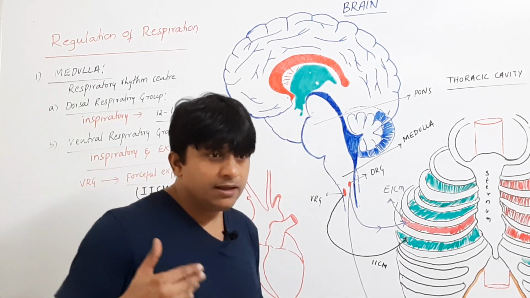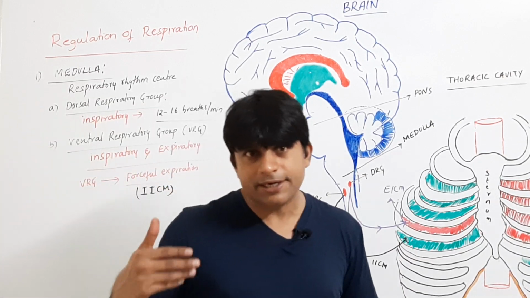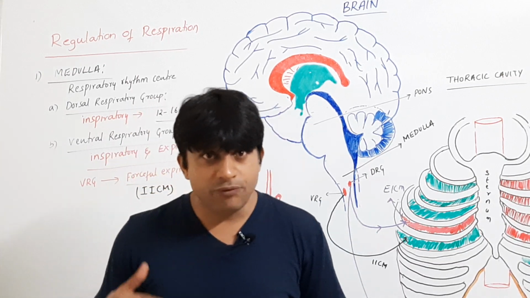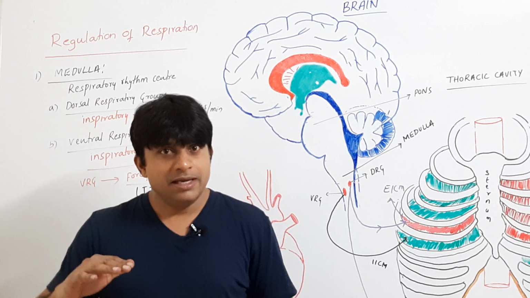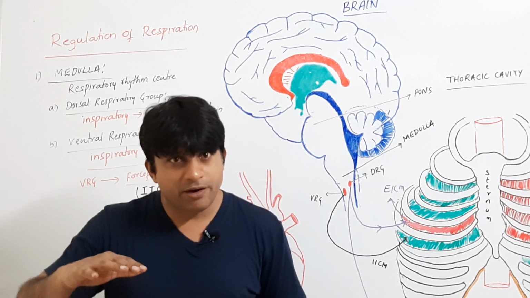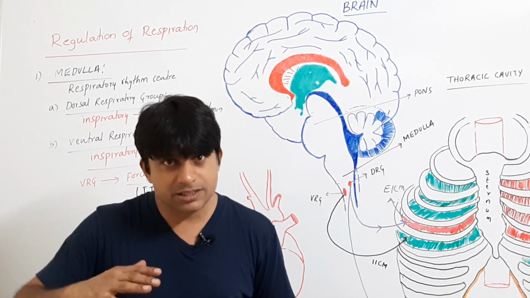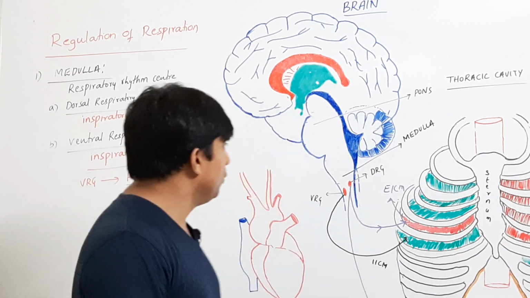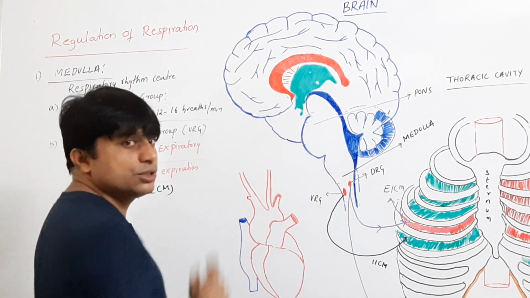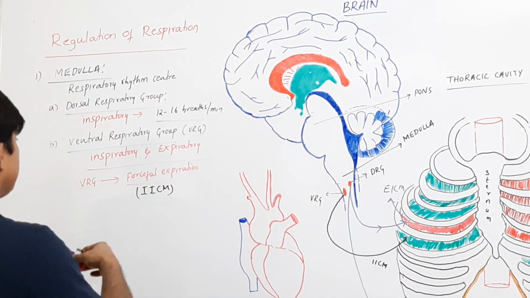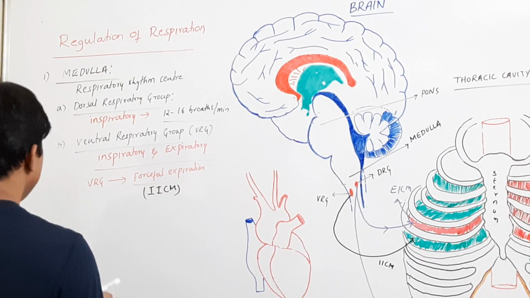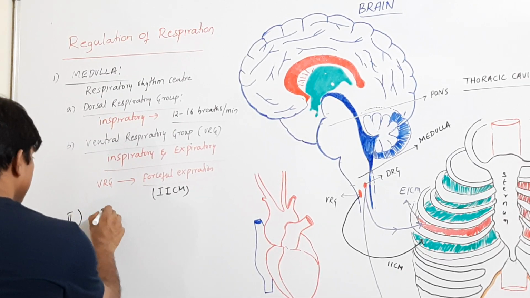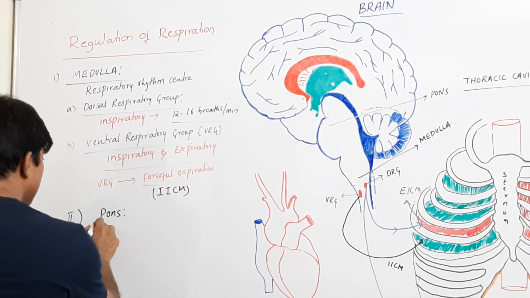Next, there are certain times when our rate of breathing increases or decreases. When the rate of breathing increases or decreases, this is controlled by the respiratory centers located in the pons, right? So next we talk about the centers which are located in the pons, right? Respiratory centers of pons.